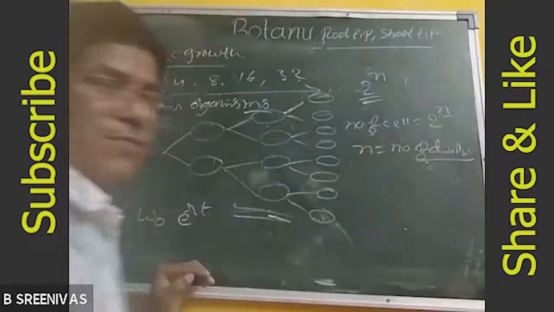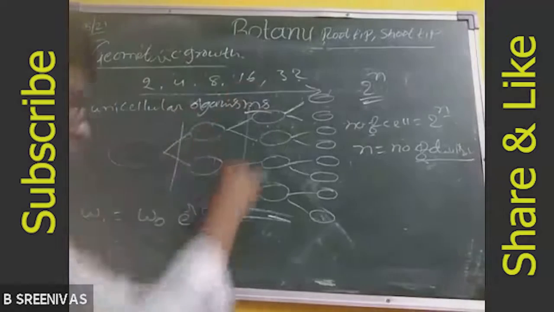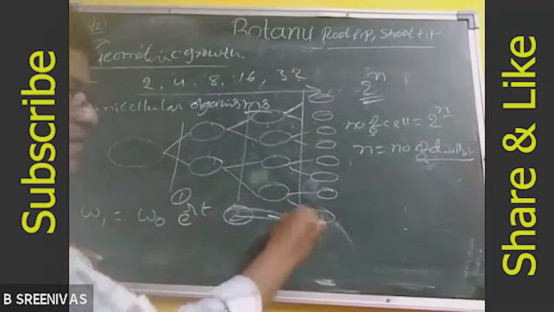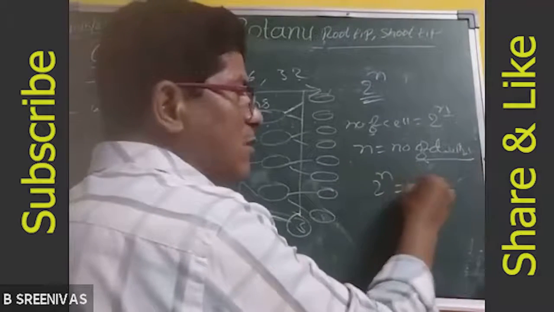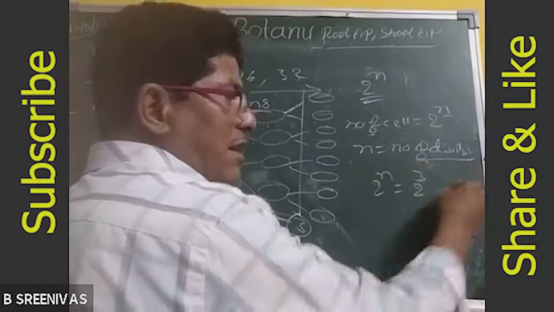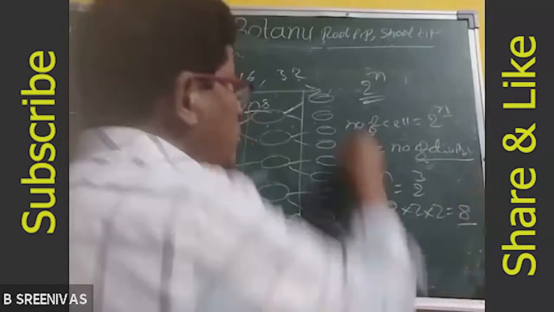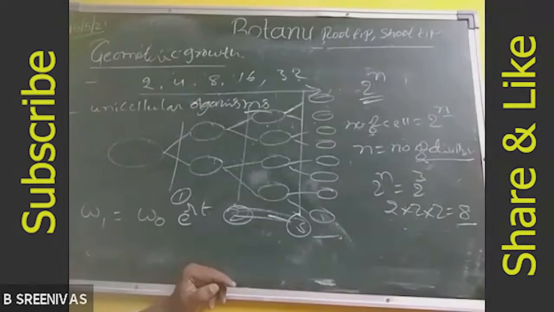For example, here, how many divisions? 1, 2, 3. 3 divisions. So total number of cells is 2 power n, n is equal to 3. 2 power 3 is equal to 2 into 2 into 2, that is equal to 8. So we can easily calculate the number of cells.